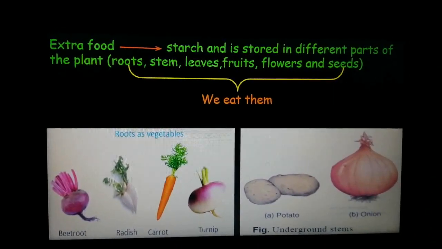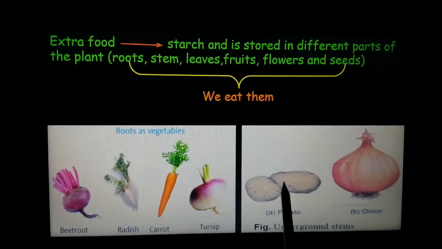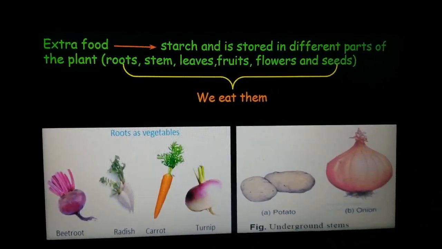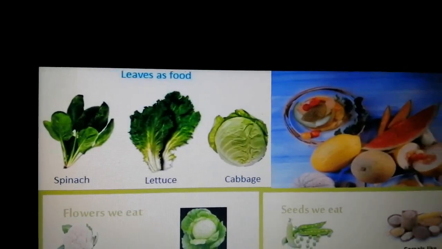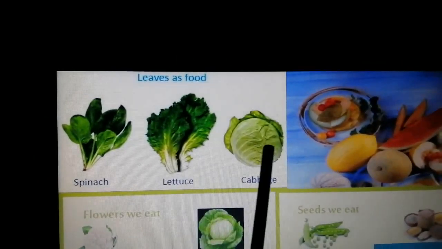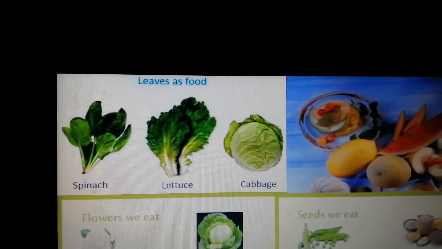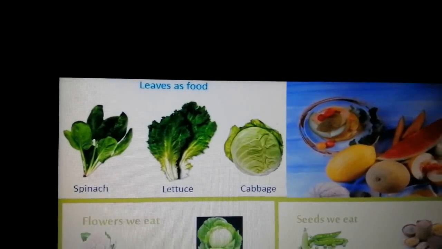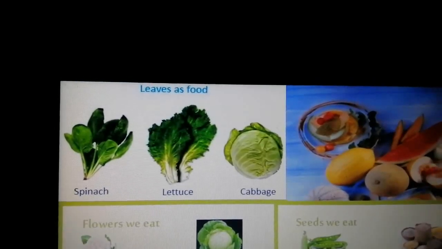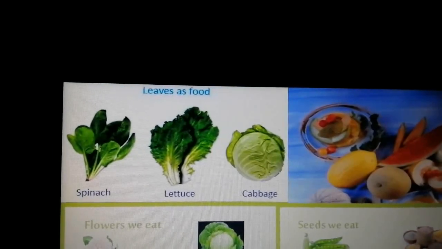Similarly, if the extra food is stored in the stem, examples are potato and onion. If it is stored in leaves, examples are spinach, lettuce and cabbage. When you touch these leaves, you will feel that they are comparatively very thick as compared to other normal leaves.